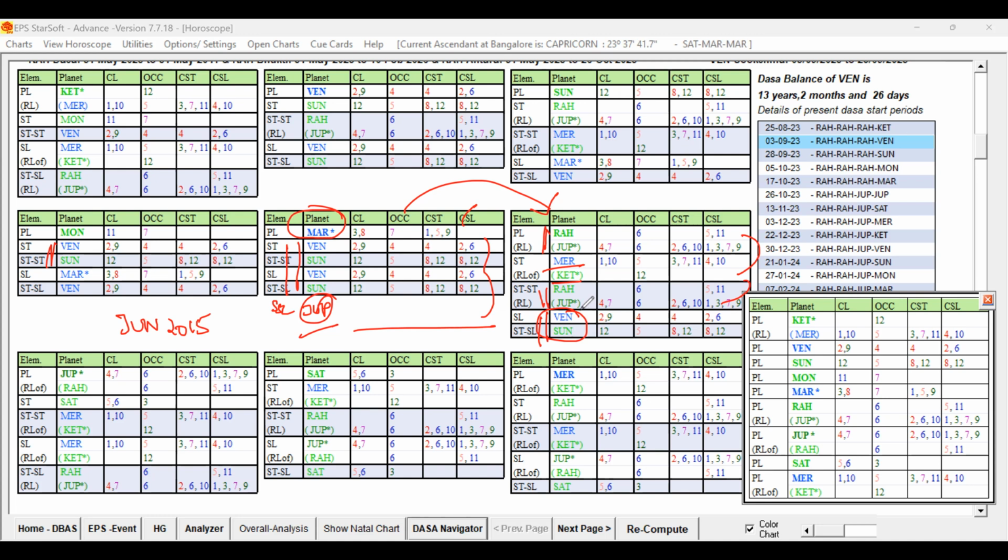So these two planets are important. Because Bhukti lord is now Rahu, Rahu's role is important. You can see Mercury in the star of Rahu and the sublord is Jupiter. Jupiter is passing ruler link to all levels. So during Rahu Bhukti, Mercury Antara, the Lagna is getting support from all the planets and is favored for travel abroad.